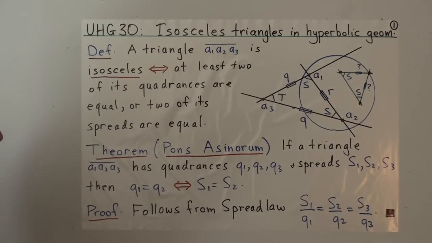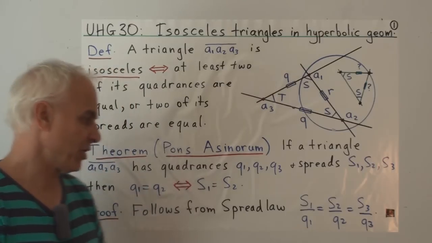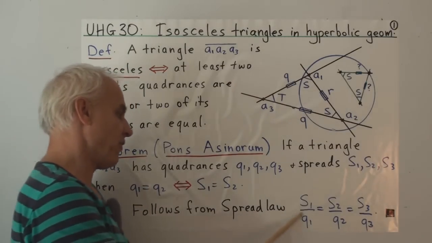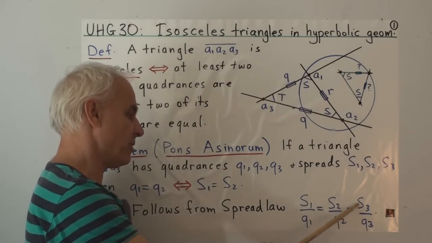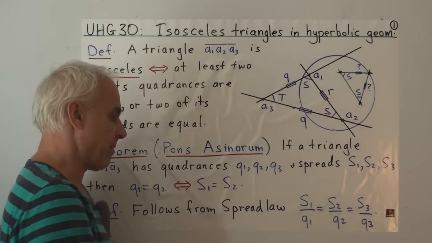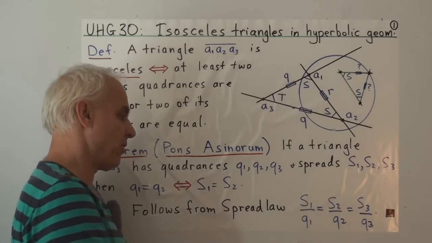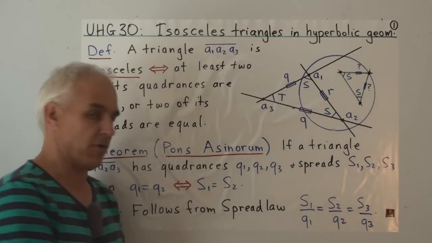And this is an immediate consequence of the spread law, one of our four main laws of trigonometry, which says that S1 over Q1 equals S2 over Q2 equals S3 over Q3. So if Q1 and Q2 are equal, for example, then S1 and S2 have to be equal. And conversely, if S1 and S2 are equal, then Q1 and Q2 are equal.